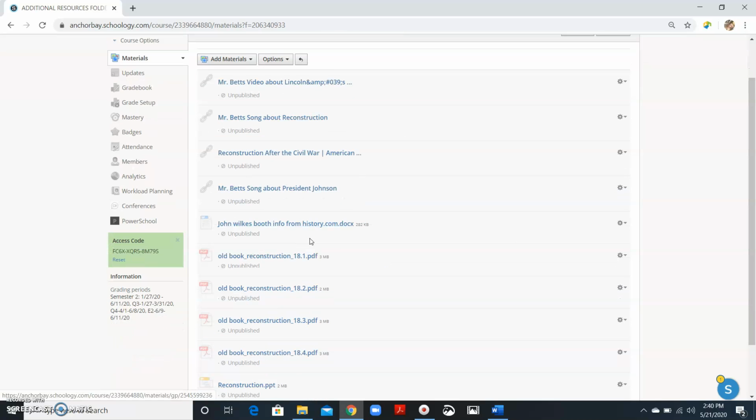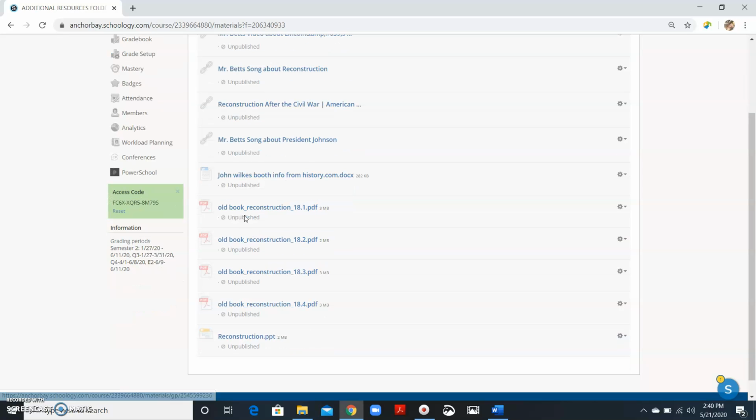And I have a Word doc about John Wilkes Booth, some information about him, the old textbook, and the Reconstruction PowerPoint. These are additional resources. You do not have to go in here if you don't want to, but if you want to know more about the Reconstruction era, these are some good resources to use.